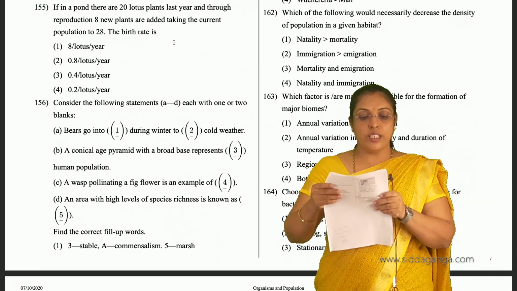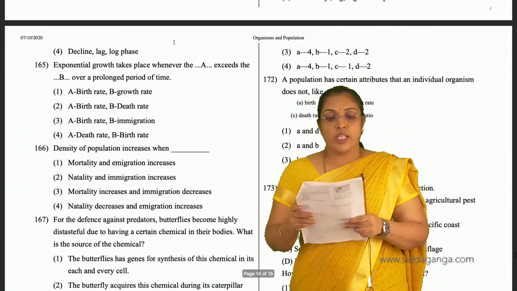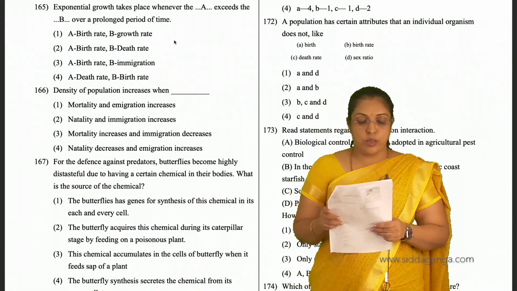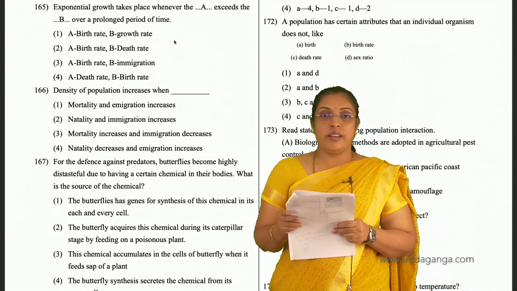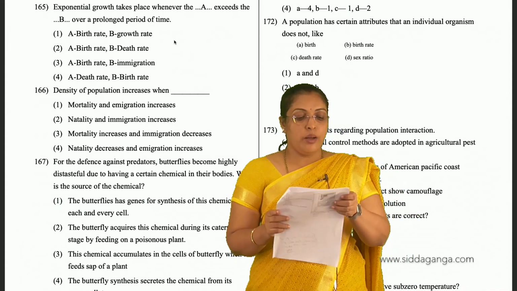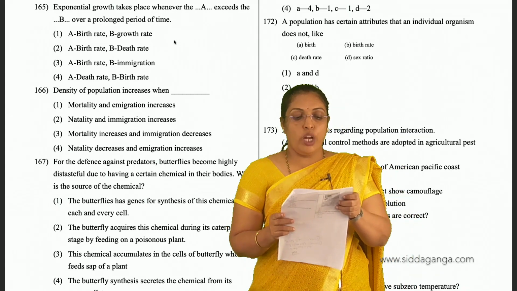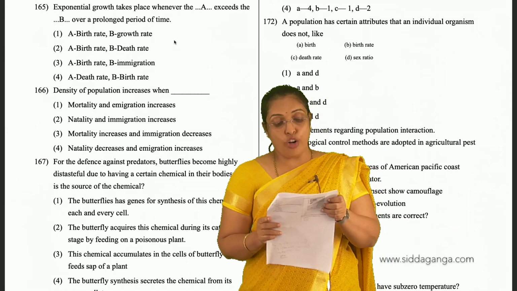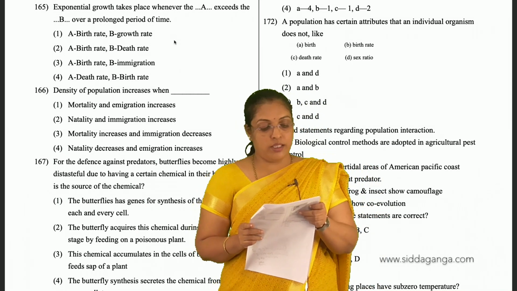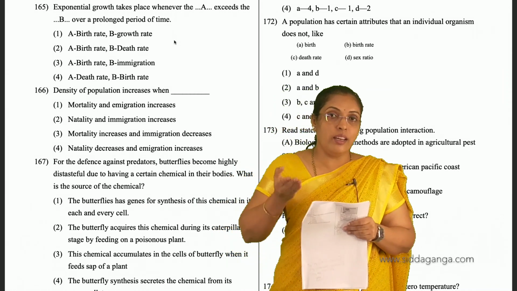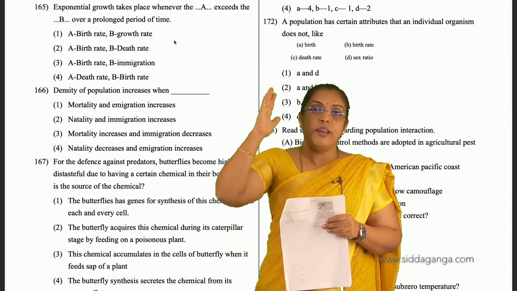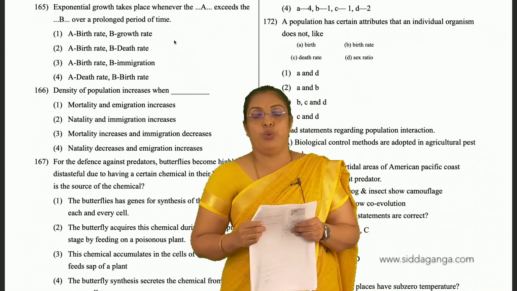Then coming to 165, exponential growth takes place whenever the birth rate exceeds the death rate over a prolonged period of time. A is birth rate, B is death rate. When birth rate increases, that results in exponential growth.